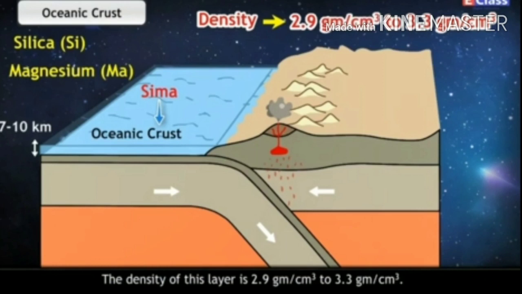Oceanic crust. This is the second layer of the crust. It is made up of silica, Si, and magnesium, Mg. It was earlier called Sima. This layer is approximately 7 to 10 km thick. The density of this layer is 2.9 gram per centimeter cube to 3.3 gram per centimeter cube. In this layer, basalt and gabbro rocks are mainly found.